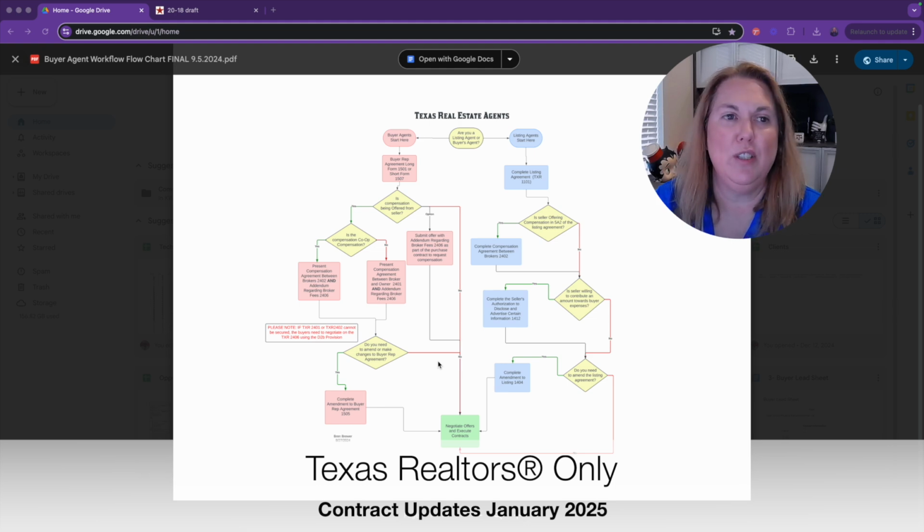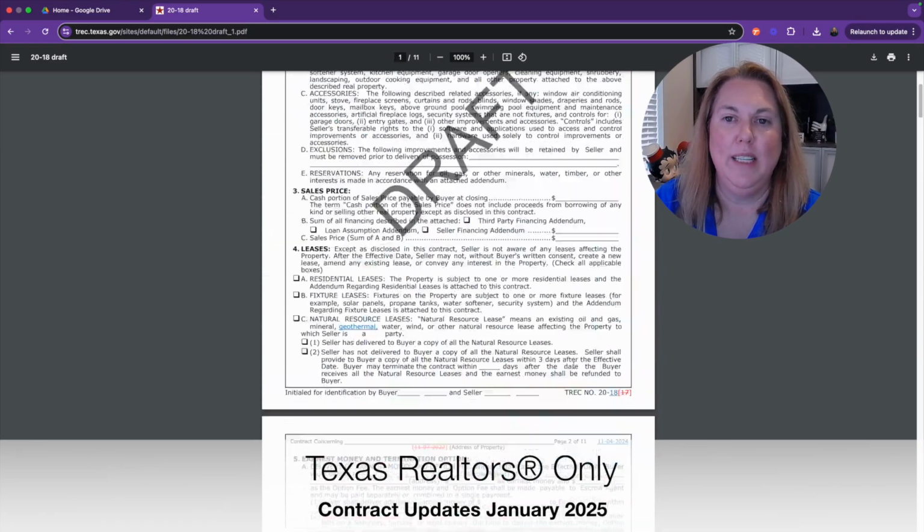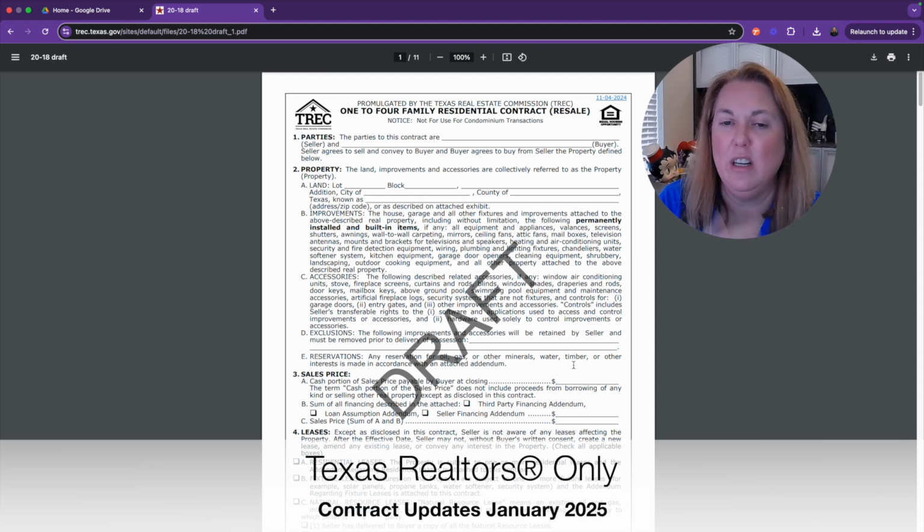So if you head over to TREC, you can actually see the redlined contract. The contracts are available. They're on TREC, they're on HAR, they're in DocuSign, they're in Dotloop, and they're in zipForms. But I wanted to go through and show you exactly what has changed in this contract and actually how you will use it. So pull out your 1 to 4 and I'm going to show you.